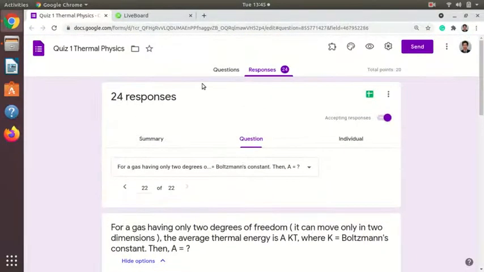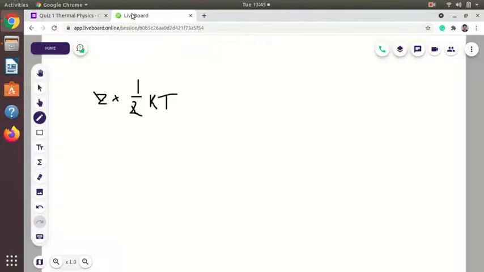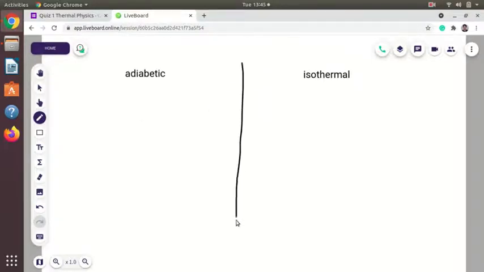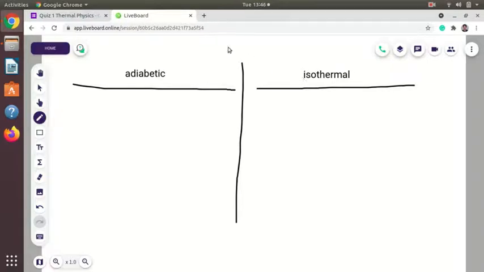Okay, so this was about the quiz. Then we will discuss some types of processes. Now we have seen these processes, adiabatic and isothermal, but there is one point still to be discussed: if the process is very fast, it is likely to be an adiabatic process, or we can say adiabatic processes are mostly fast or very fast processes. Why is it so? In an adiabatic process, the change in heat is 0.